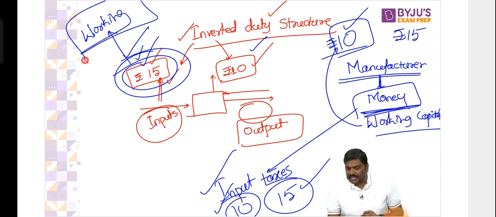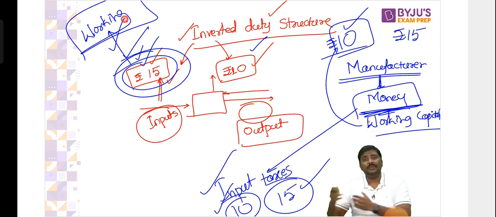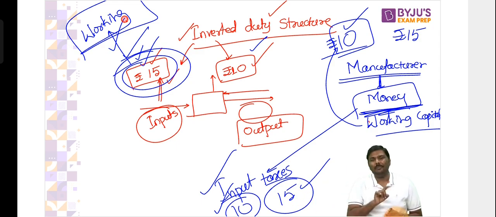Why is it a problem? Imagine you need money to purchase raw material, but the government of India has not given you ITC as of now. So what will happen? You will be forced to borrow from the market, borrow and pay interest on that also. Don't you think that's a problem? Of course, yes, that's a problem.